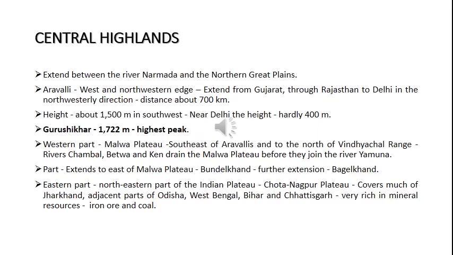Then the eastern part of the central highland, which lies in the northeastern part of the Indian Plateau, is known as the Chota Nagpur Plateau. If you come to the extreme east of the central highland you can find the Chota Nagpur Plateau. It covers much of Jharkhand, and a few parts of Odisha, West Bengal, Bihar and Chhattisgarh. It is very rich in minerals, especially iron ore and coal.